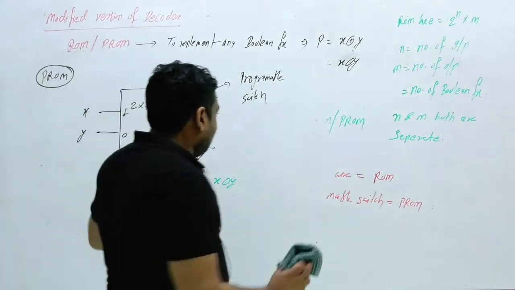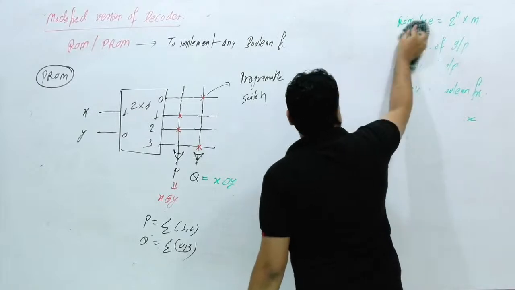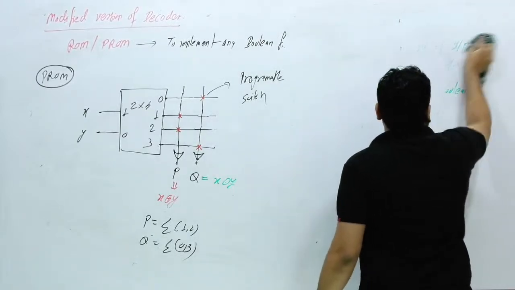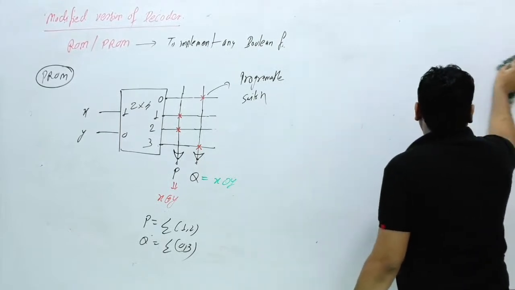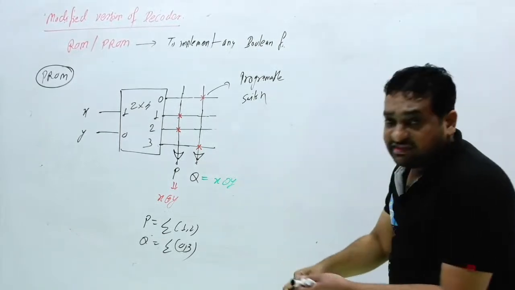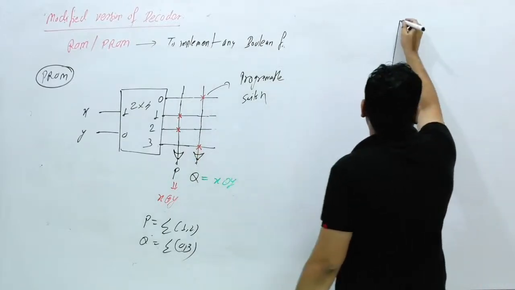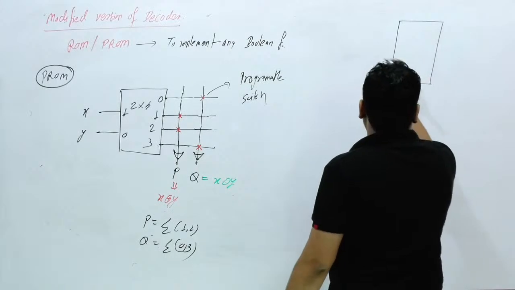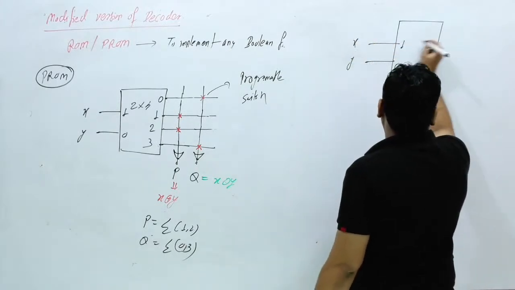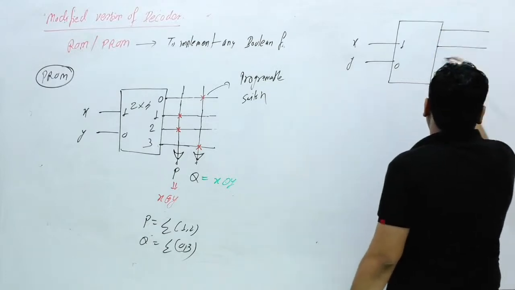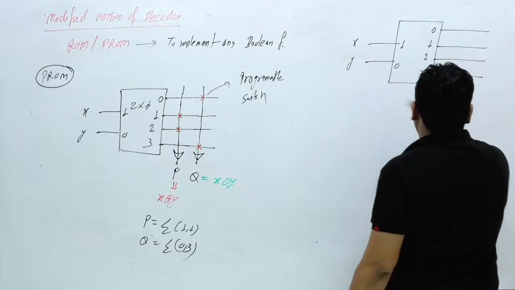Now, different kinds of questions the examiner can ask you. Different representations can be possible. Okay. Now I am considering the next example. Here, the examiner can also represent this circuit in this way. This is X and Y, this is 0 and 1. Here this is 0, 1, 2, 3, four outputs. This is 0, this is 1, this is 2 and this is 3.